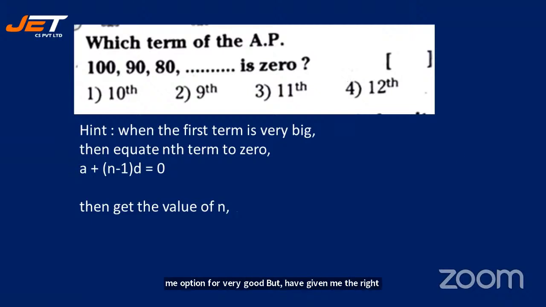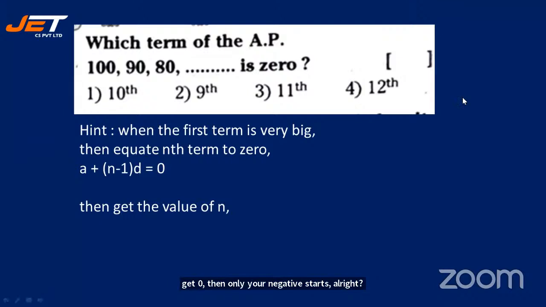See the next question. Which term of the AP 100, 90, 80 and so on is 0? When the first term is very big, again the same formula. Use the nth term. Nth term is a plus (n minus 1) into d, and then get the value of n. Because 0 means get the value of n. Negative means next to n. Because your numbers start like 100, 90, 80, then 70, 60, 50, like that. At one point of time, you will get 0. Then only your negative starts. All right? I'm sure you would have understood.